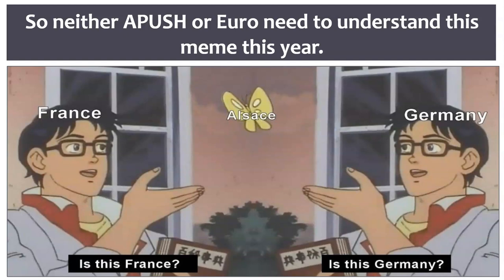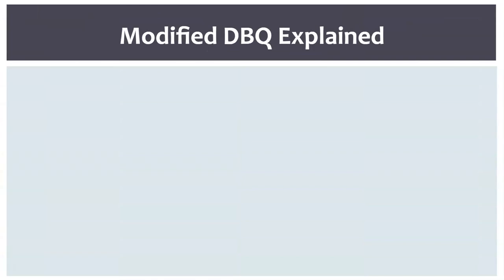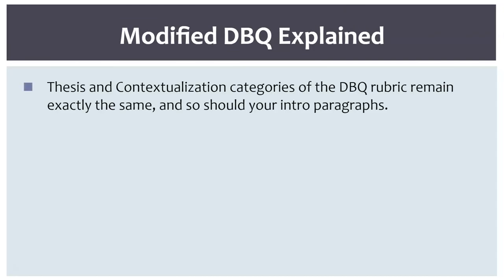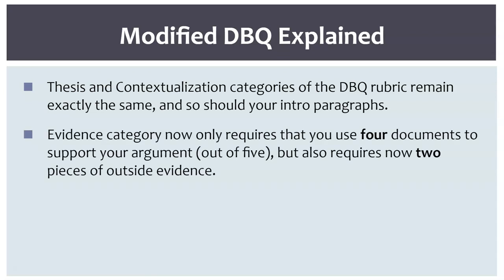So at this point you're probably wondering, what's going on with this new modified DBQ? While the thesis and contextualization categories of the DBQ rubric remain exactly the same, a lot of other things have changed. The evidence category now only requires that you use 4 documents to support your argument, out of traditionally what has been 6. This means you only need to use 4 out of the 5 they're going to give you.